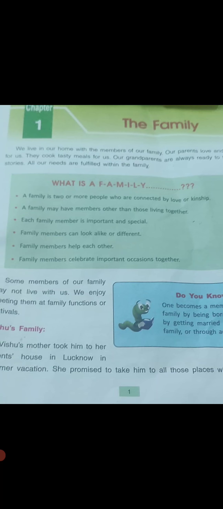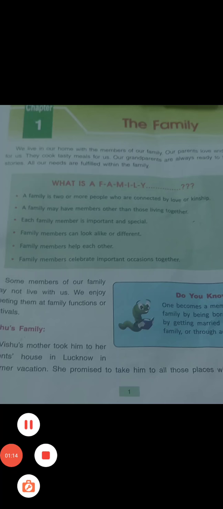So beta, do you know what is a family? A group of people who live together as they are related to each other by birth or marriage or adoption form a family. The family in which group of people who live together and they are related to each other by birth, by marriage or by adoption forms a family, in which two or more people live together with